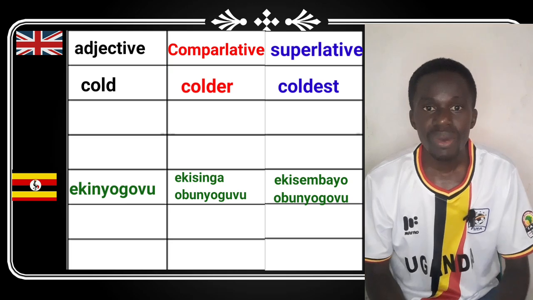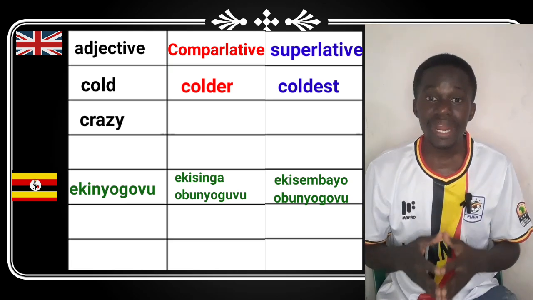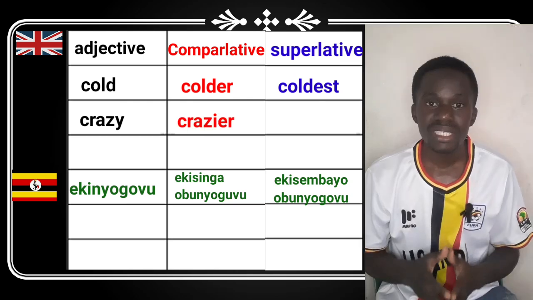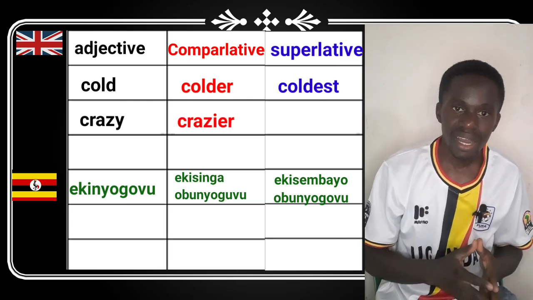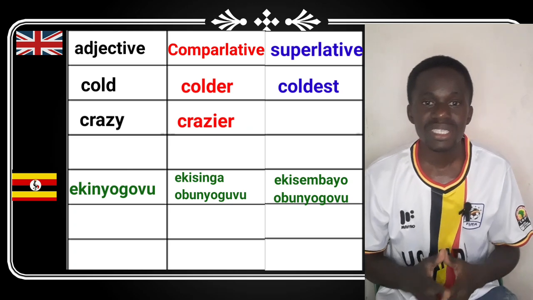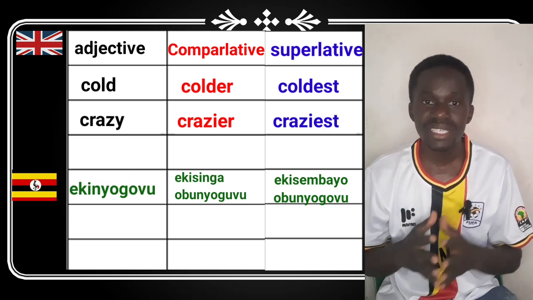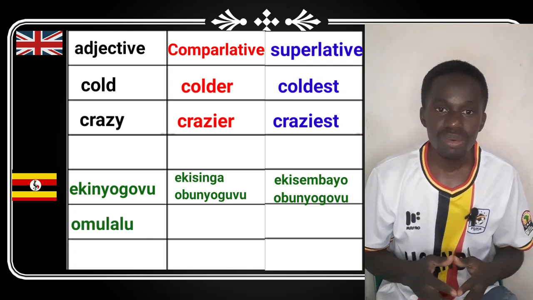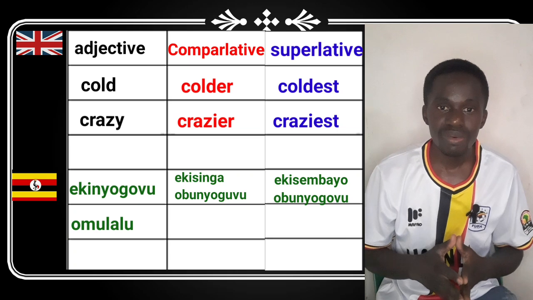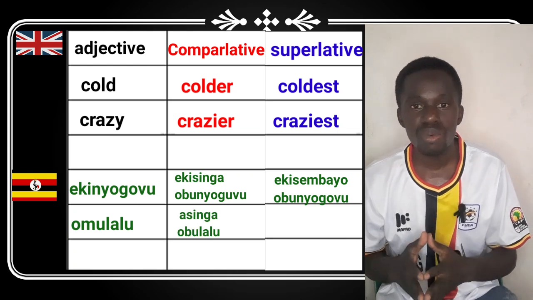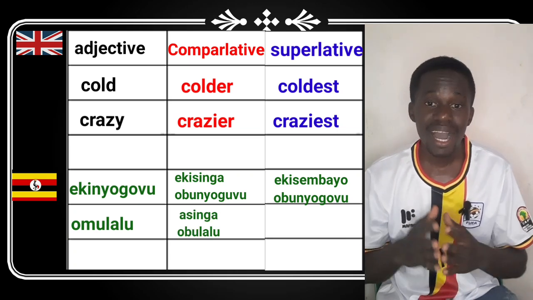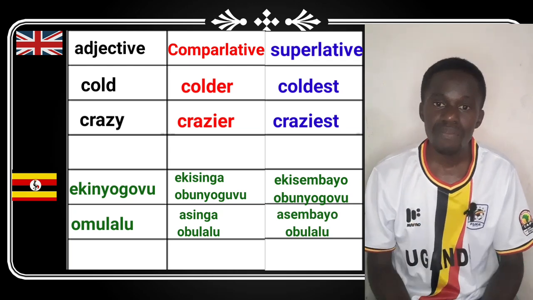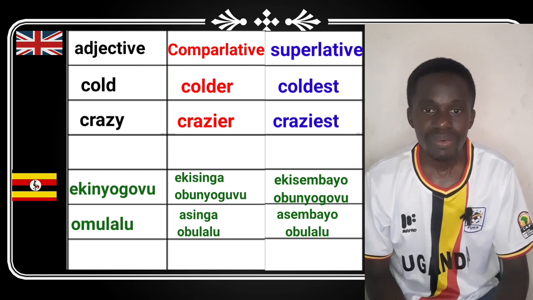Example 2, we have crazy. In comparative it is crazier, and in superlative it's craziest. Okay, and this in Luganda is omulalu, asinga obulalu, and asembayo obulalu in superlative form.